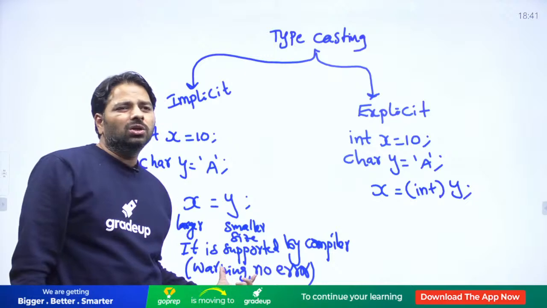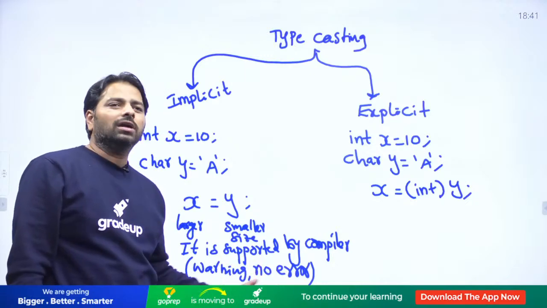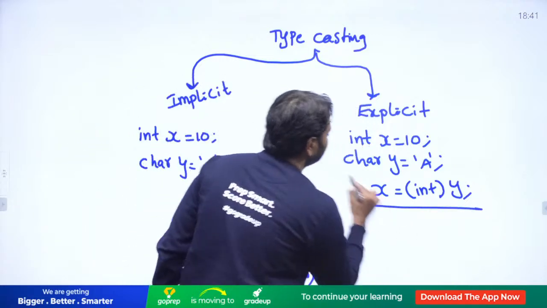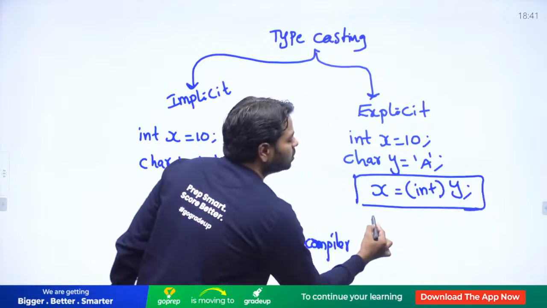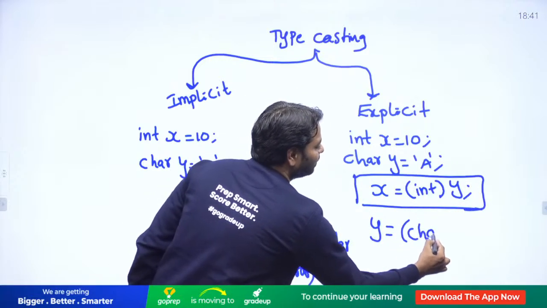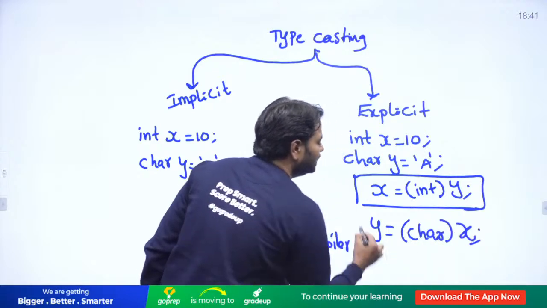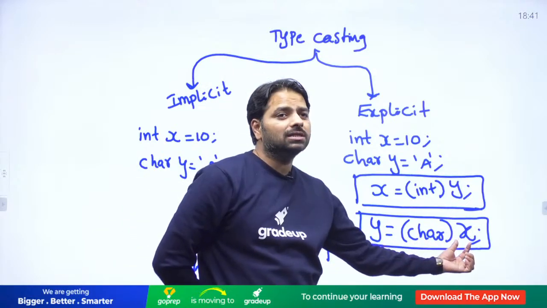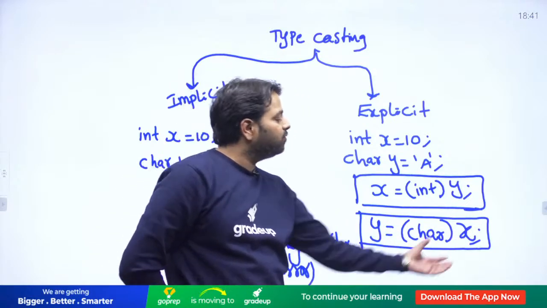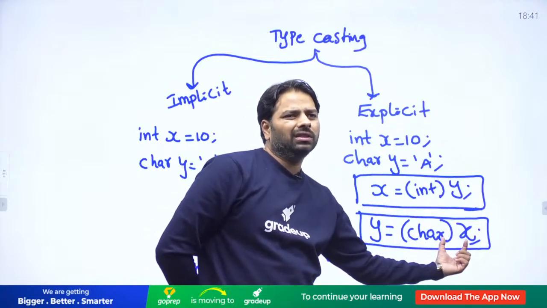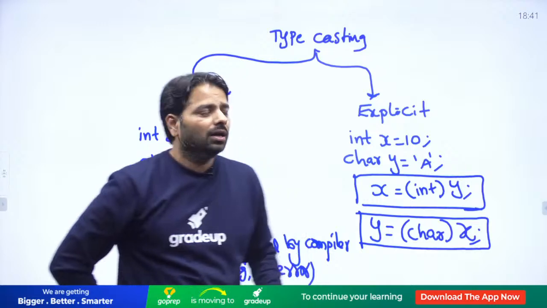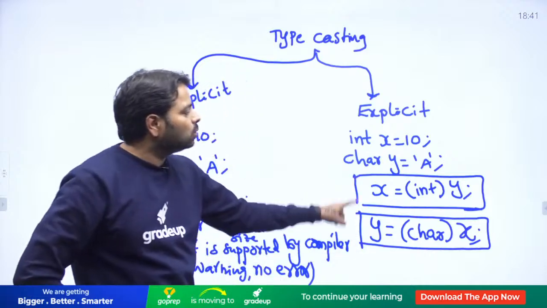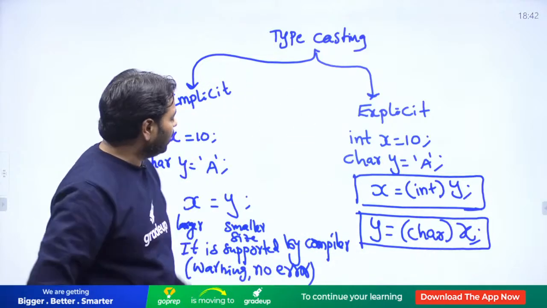But the compiler can understand you are actually not doing it properly. So the compiler automatically converts, but it generates a warning. And another one, you can also write y is equal to char of x. This is also supported by the compiler. Even though x is a bigger size, you are storing in a smaller size. Before doing this, it is going to convert the integer to 1 byte, depending on the computer architecture again. Everybody clear? These two are supported now because you are doing explicit. What is not supported here?